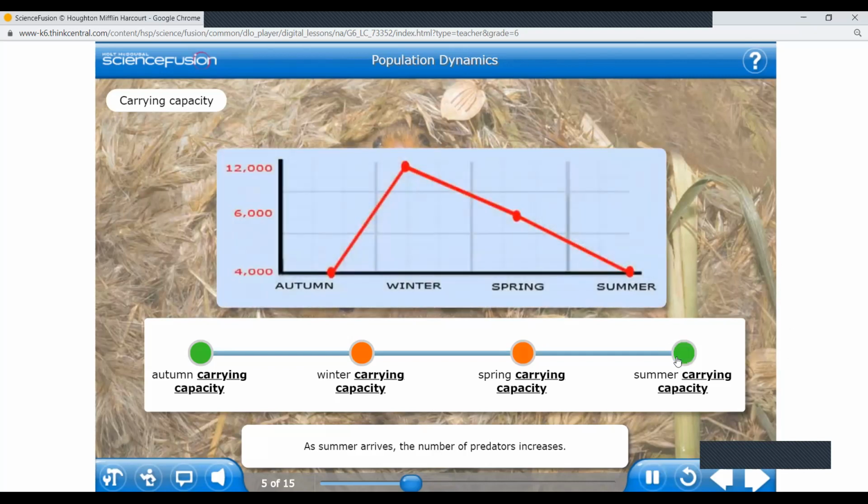As summer arrives, the number of predators increases. Birds of prey, foxes, and other animals are active in the woods and have had offspring of their own. With so many predators, the population of mice drops back down to 4,000. When winter comes again, now see the carrying capacity, how it comes to 4,000.